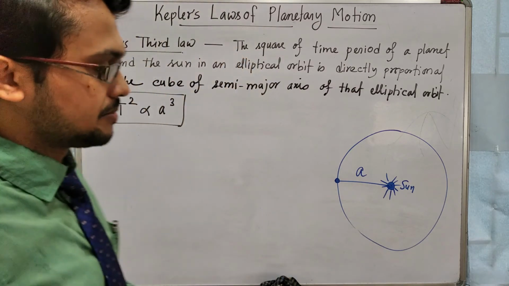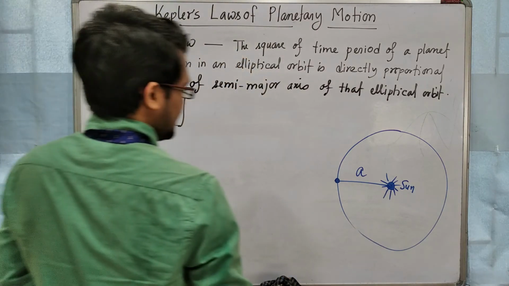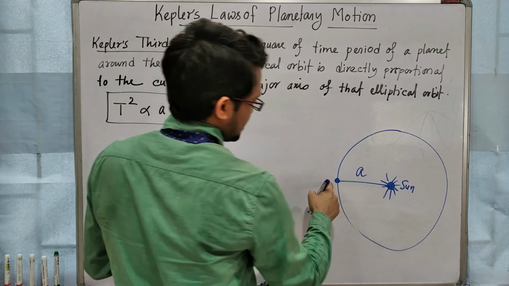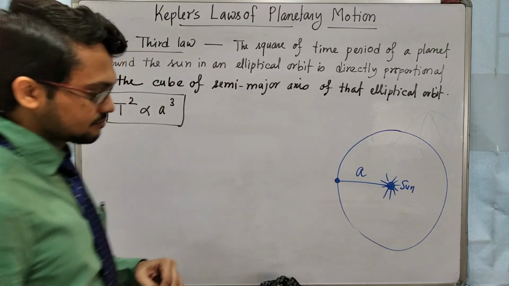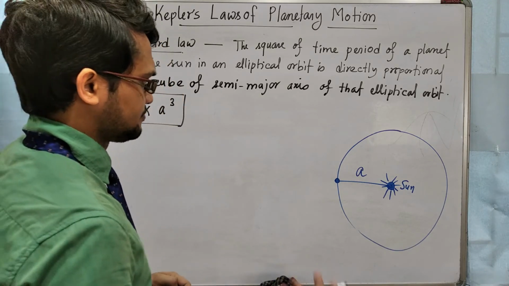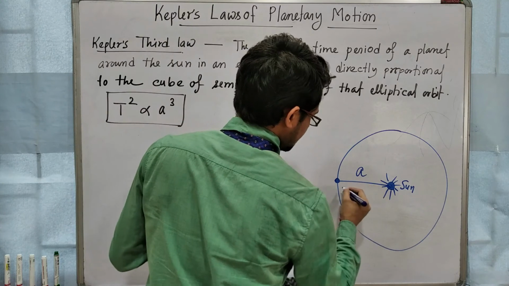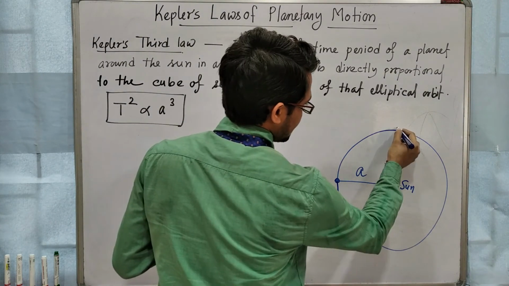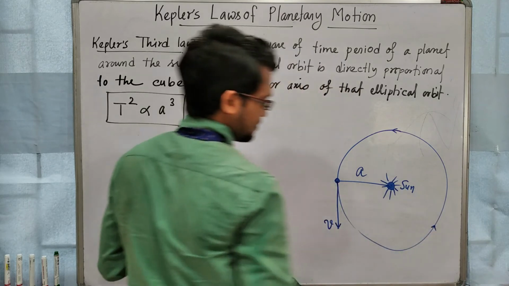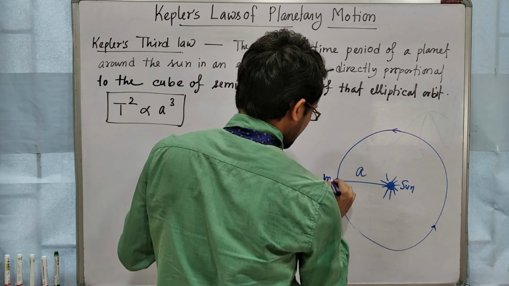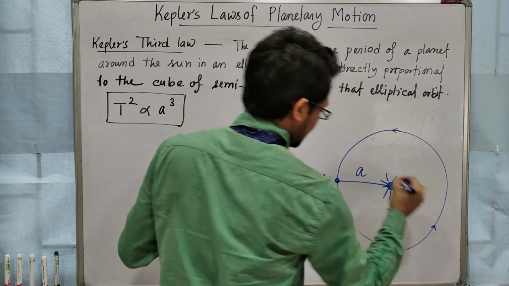Semi-minor and semi-major will be the same. The speed is v, and it is revolving in this direction. The mass of this planet is small m, and the mass of the sun is capital M.